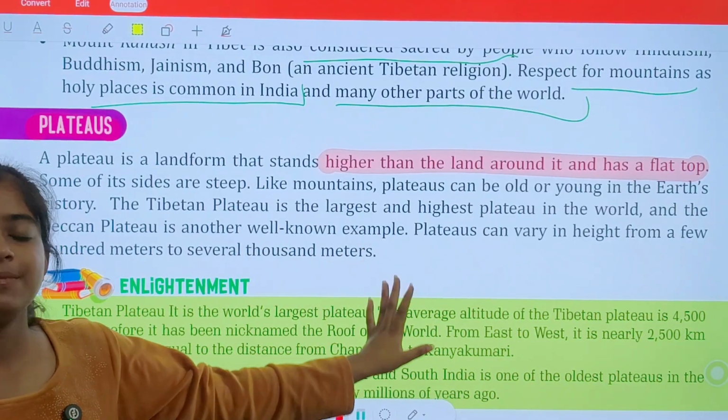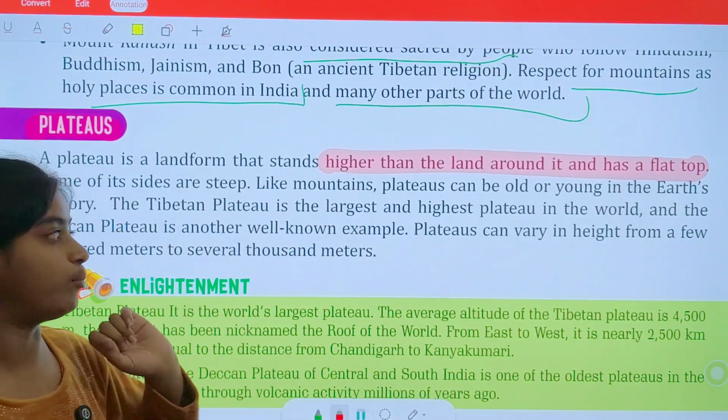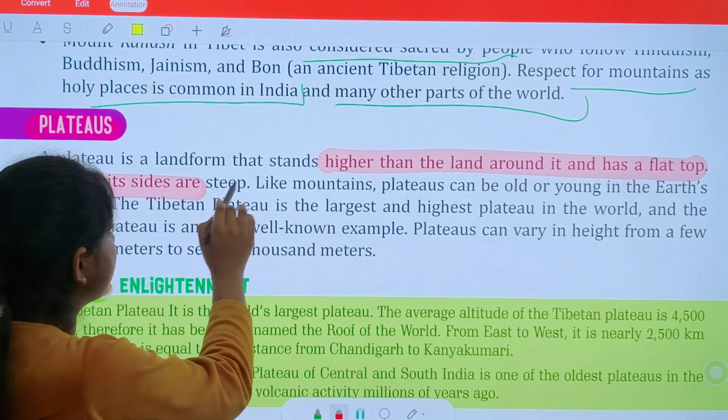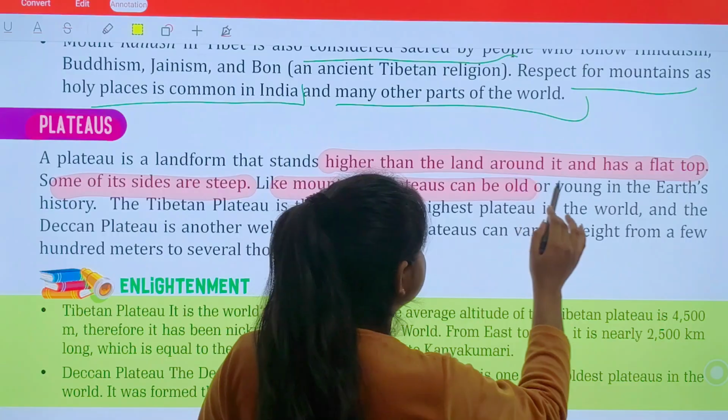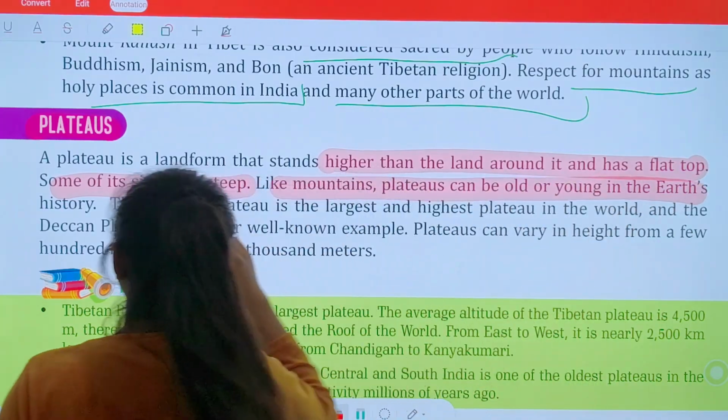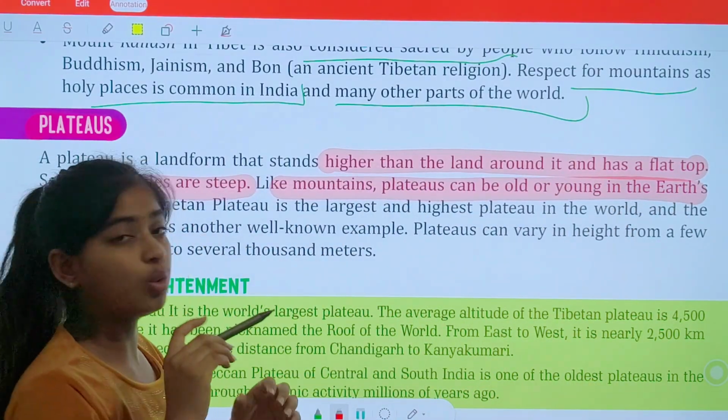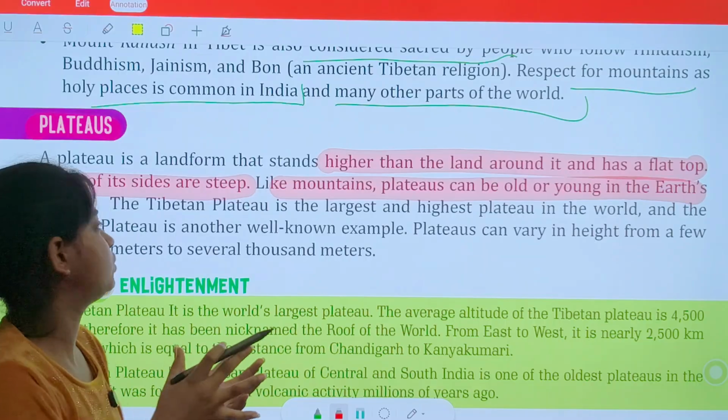I mean mountains contain a top point, but plateaus do not contain any top point. Some of the sides are steep, so its sides are steep like mountains. Plateaus can be old and young in the earth's history. That means they can be very, very old like mountains.